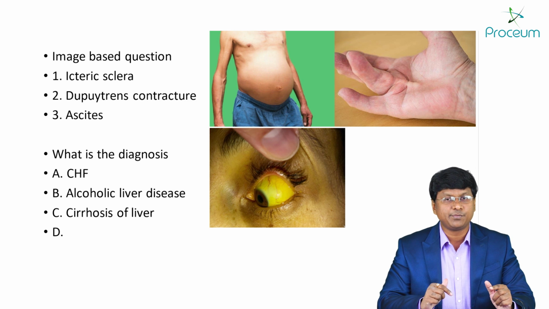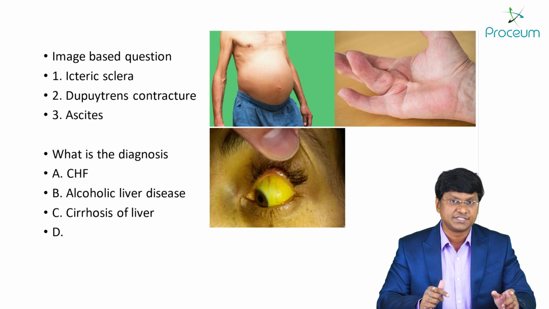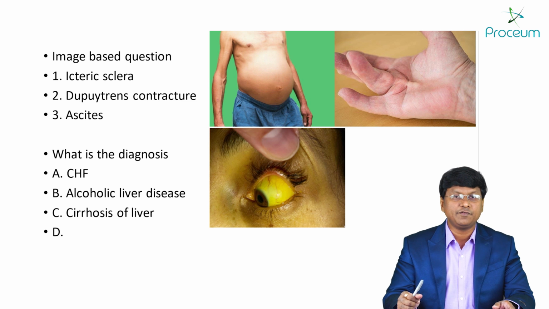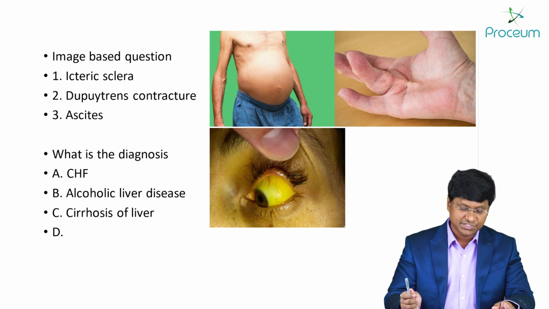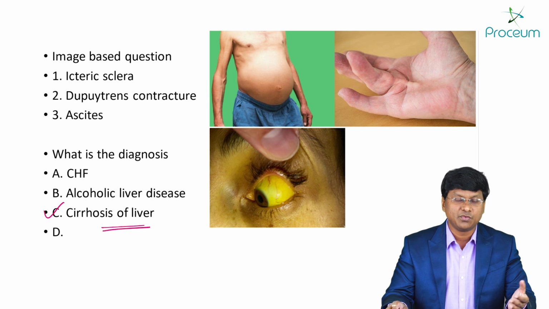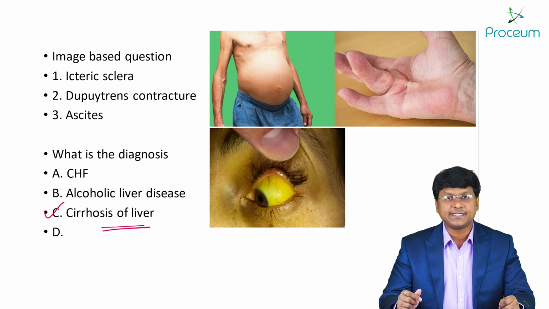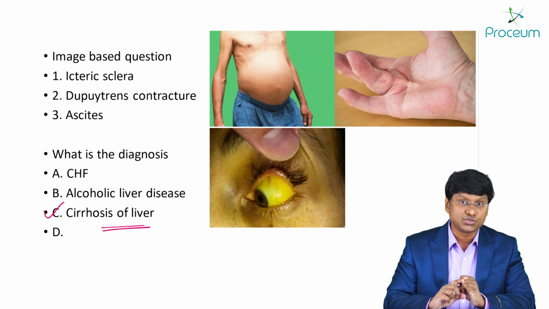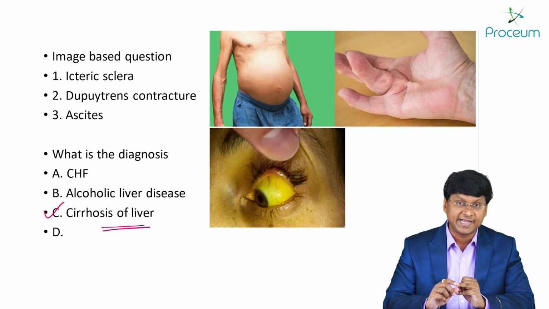Now this is one of the very important questions where many of the students have made the mistake, right? So they have gone for the alcoholic liver disease. But remember, it is not the alcoholic liver disease which is the answer, it is the cirrhosis of liver which is the answer. Now why? Why not alcoholic liver disease? Let me tell you that the patients with the alcoholic liver disease can present with steatosis, right? That is fatty liver.